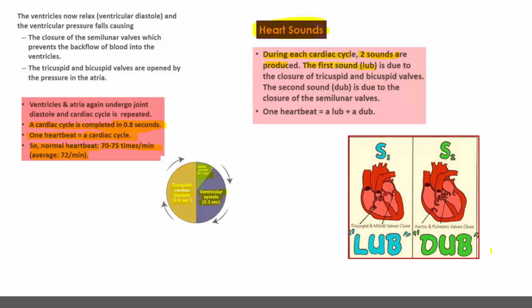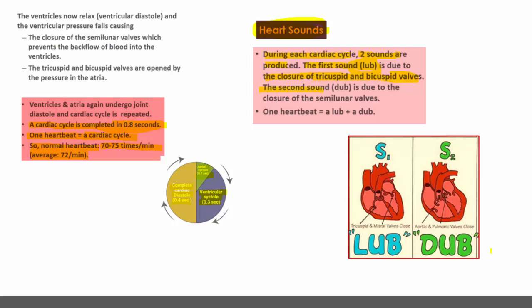Always, the first sound is lub, this you need to remember, and it is produced due to the closing of tricuspid and bicuspid valves. How to remember? LCTB. L for lub, C for close, T for tricuspid, B for bicuspid.